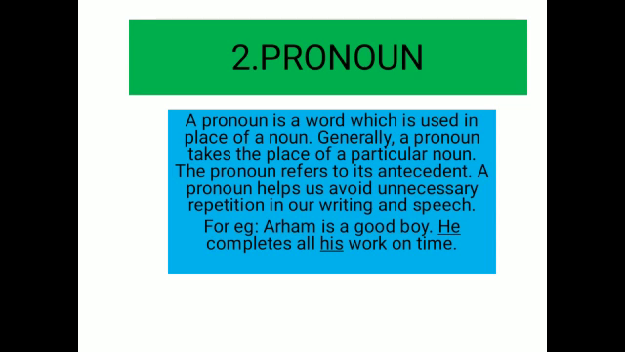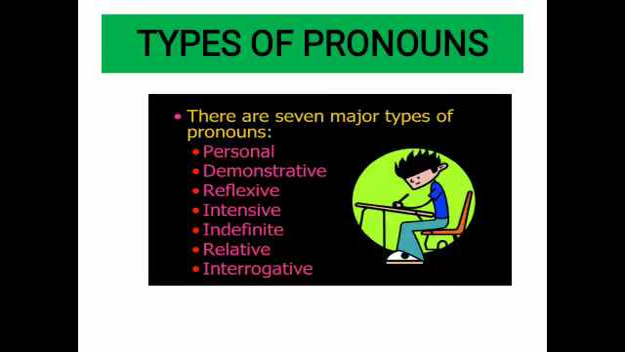So that's why, to avoid the unnecessary repetition, we use pronouns. As here, Arham is a good boy. He completes all his work on time. Now these pronouns he and his have been used in place of the noun Arham to avoid the unnecessary repetition of the noun Arham. Got it? Now, based on their use, there are 7 major types of pronouns. What are they? They are personal, demonstrative, reflexive, intensive, indefinite, relative, and the last one, interrogative.